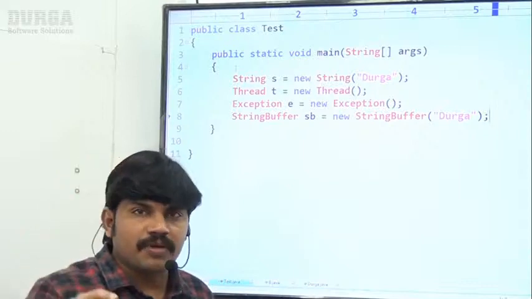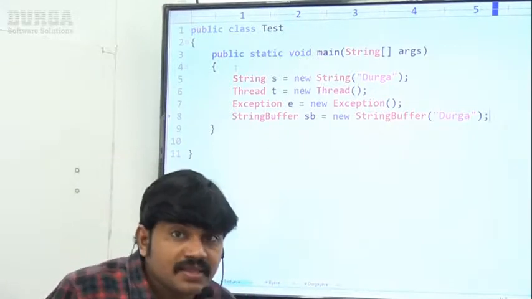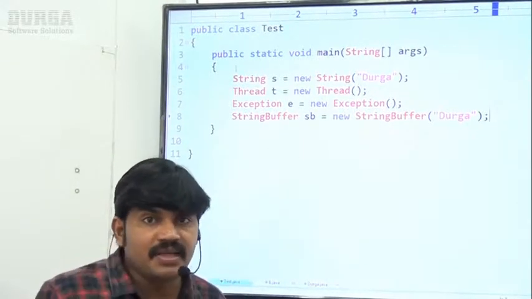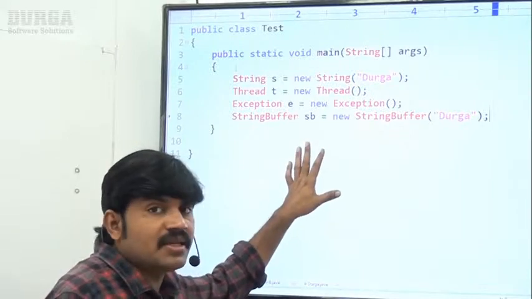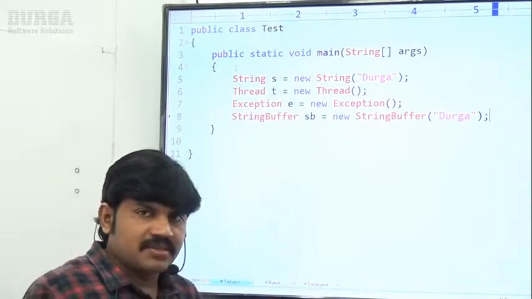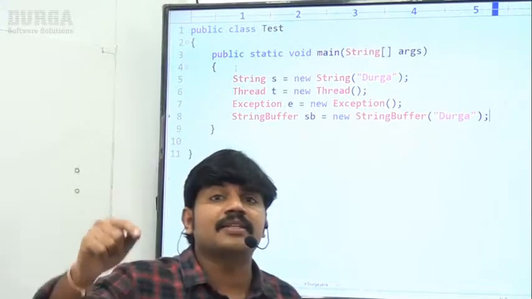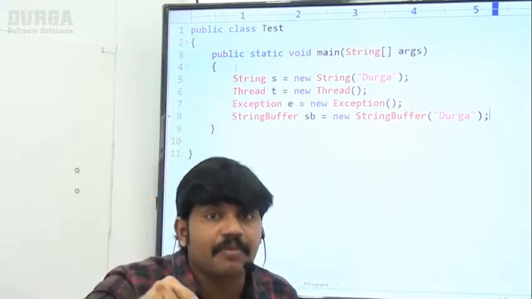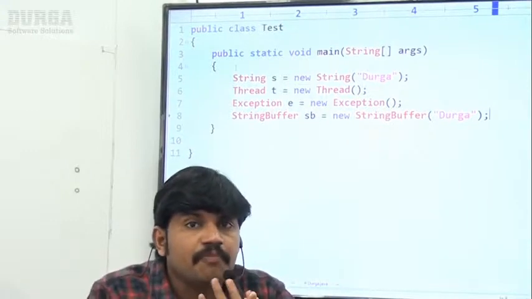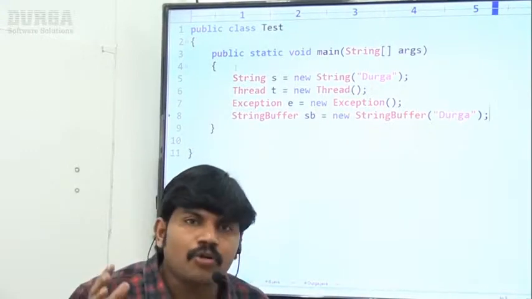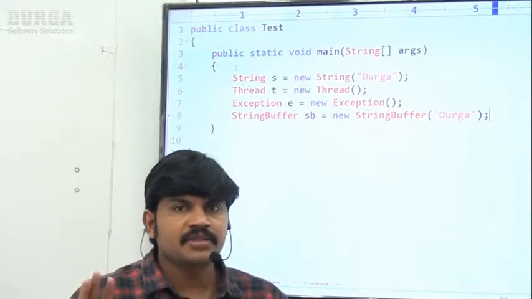Perfectly, the code is going to compile, no problem at all. What is the reason? Because all these classes are present inside the java.lang package. Because the class is present inside java.lang package, we are not required to keep any import statement. It is automatically available for every Java program.